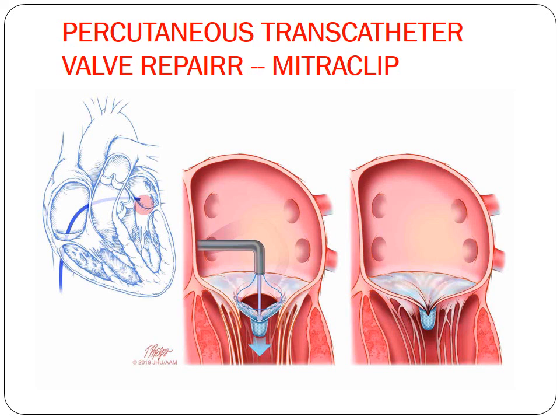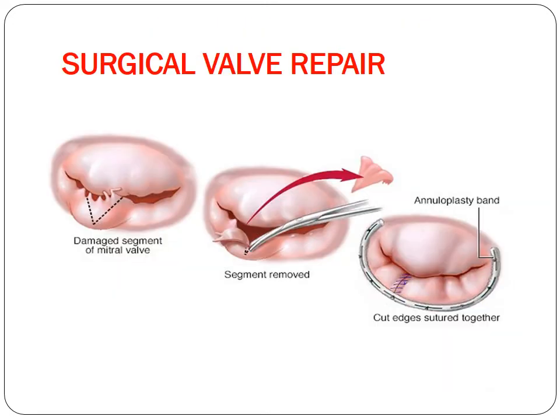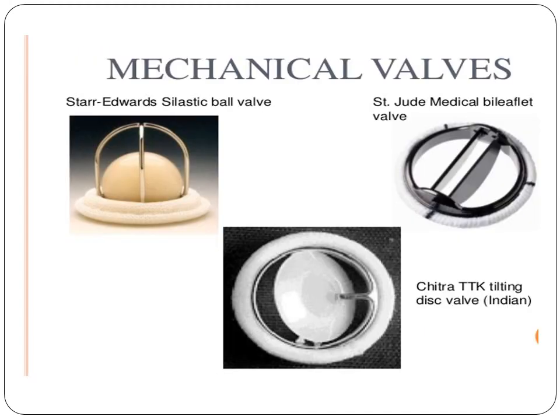This particular procedure is called percutaneous transcatheter valve repair, and it is done by placing the mitral clip in the valves of the heart. Surgical valve repair can also be done because of the excessive floppiness of the valves. The valve can be really saggy, so that portion of the valve can be removed and sutured back in position so that the excess valve portion is removed, and that will control the blood flow.